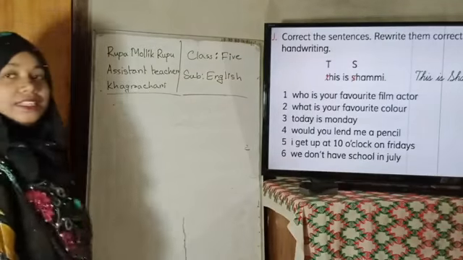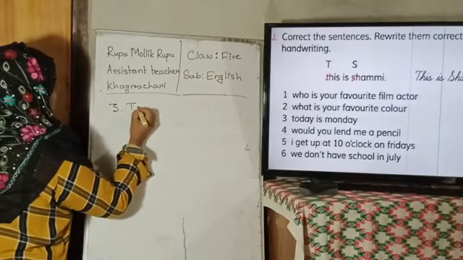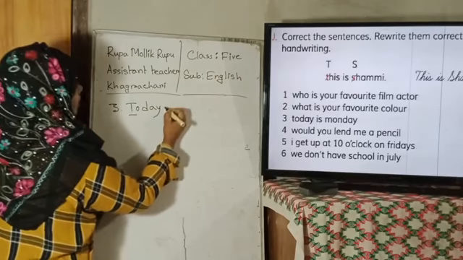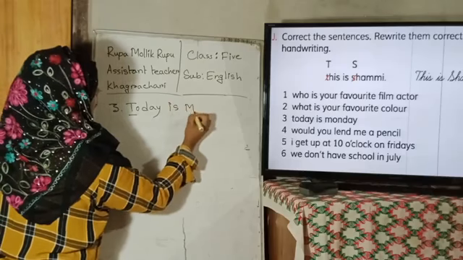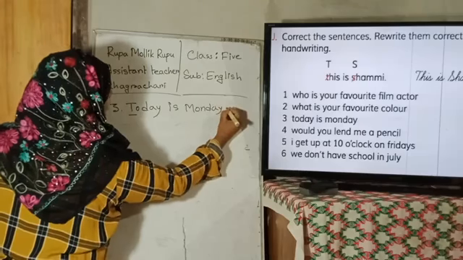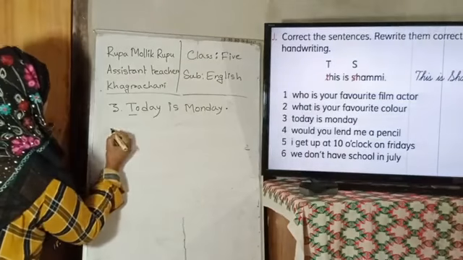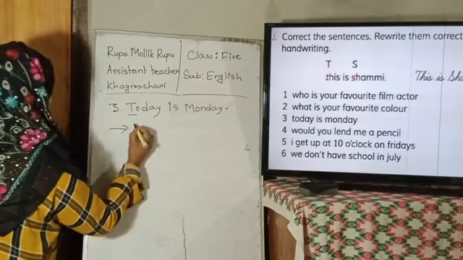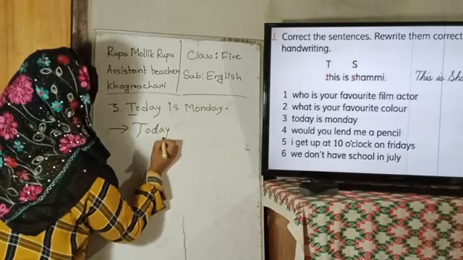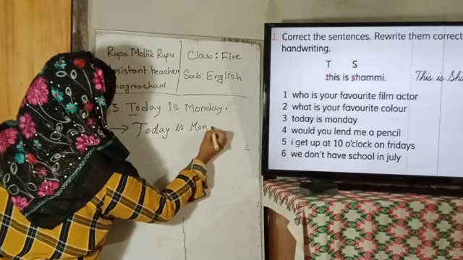Number 3. Today is Monday. We have to write it in correct way. First one capital T. Today is Monday. We have to use capital M for Monday. After finishing the sentence we have to use a full stop. So now we have to write it in cursive way. Today is Monday.